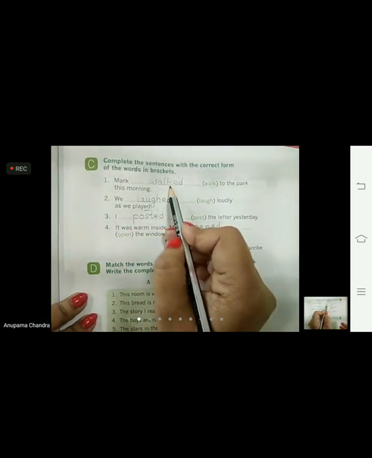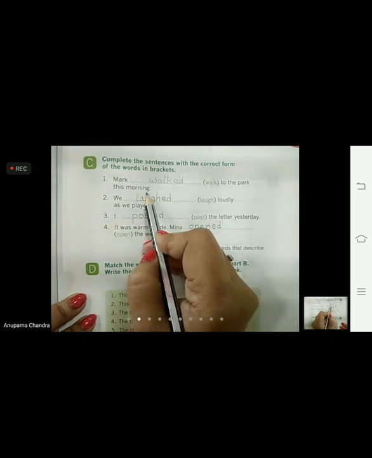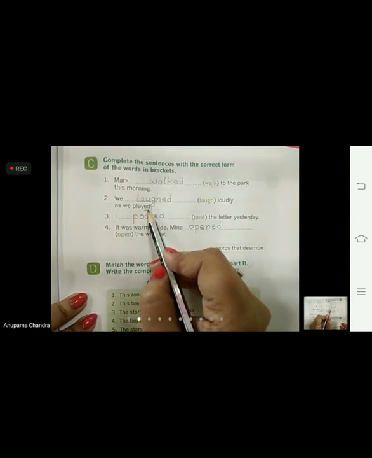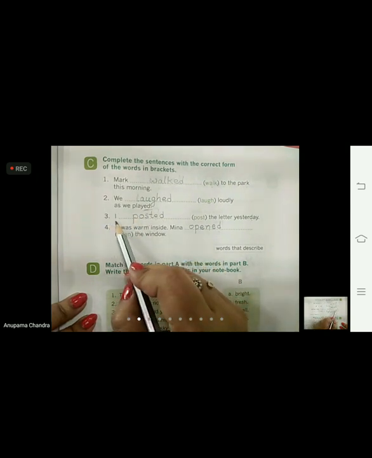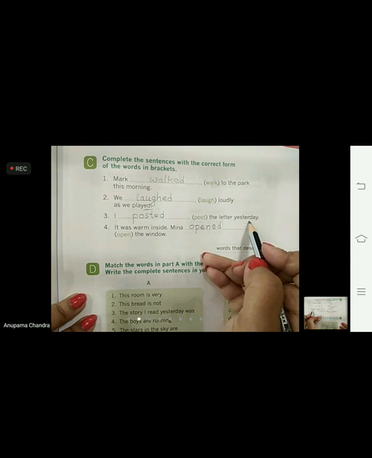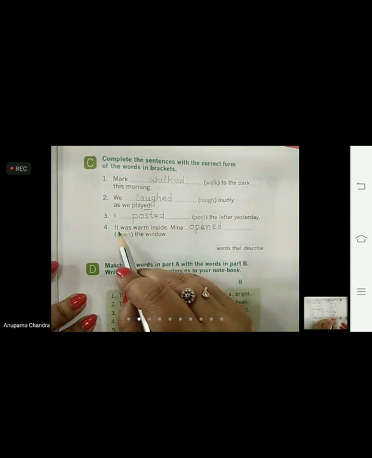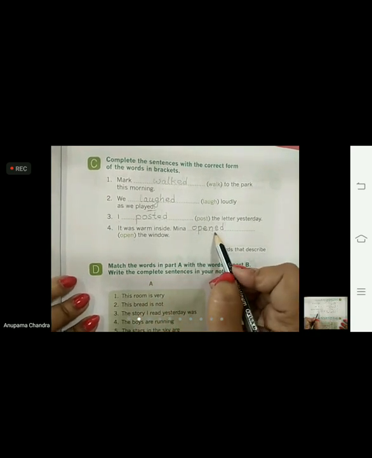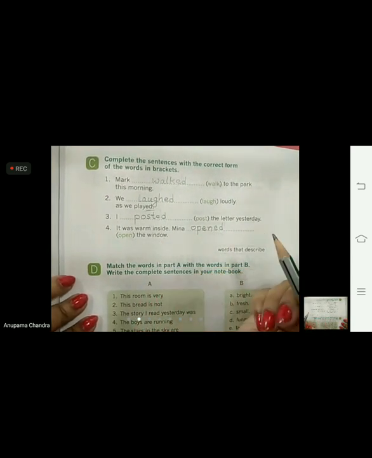Mark walked to the park this morning. We laughed loudly as we played. I posted the letter yesterday. It was warm inside. Meena opened the window. So this was the past tense form, children.